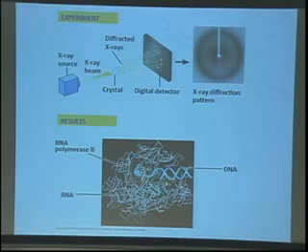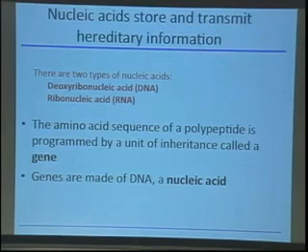Like in this example right here, where you see a molecule of an enzyme called RNA polymerase, whose job is to synthesize a piece of RNA that has a DNA template, which is right here. We understand a lot more about how that kind of process works when we have these sorts of detailed structures available to look at. Okay, so with that, I just want to then briefly talk about nucleic acids.